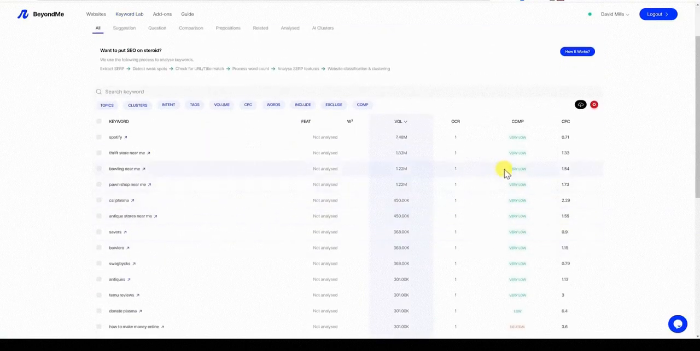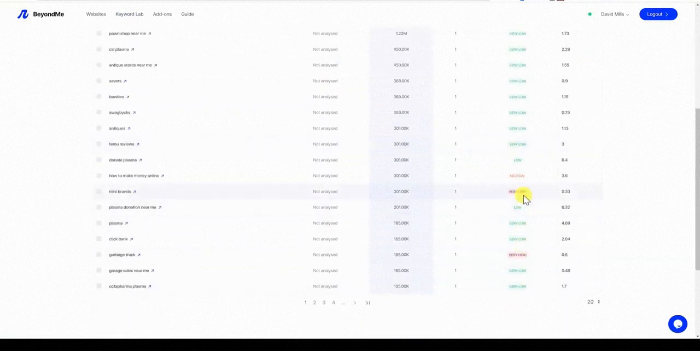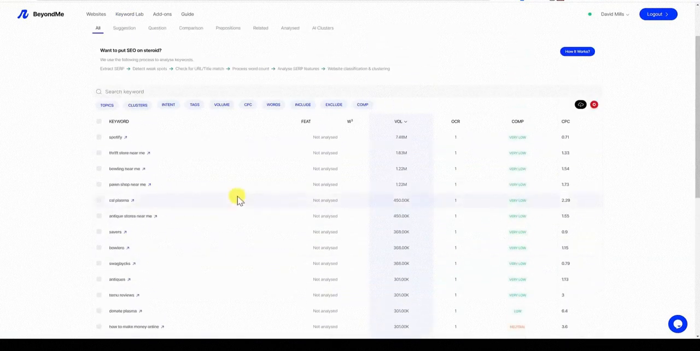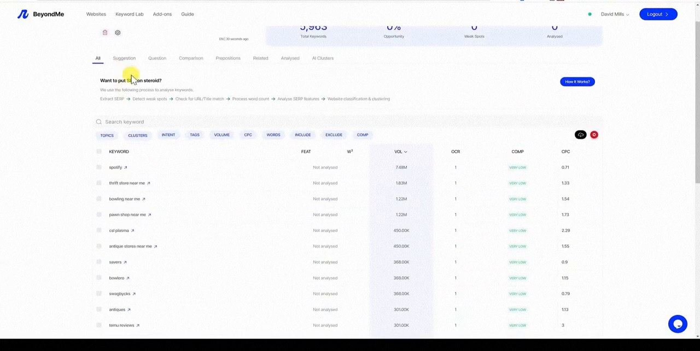Right off the bat, we're going to see these are very low competition keywords. We have this very high competition right there, but here's a bunch of different keywords. We want to put SEO on steroids. We use the following process to analyze keywords: extract the SERPs, detect weak spots, check for URL title match, process the word count, analyze SERP features, website classification.